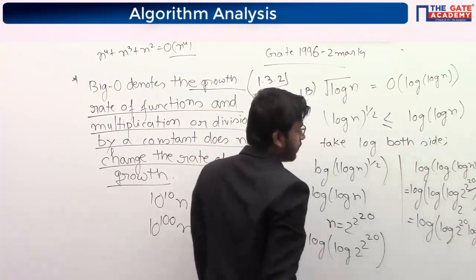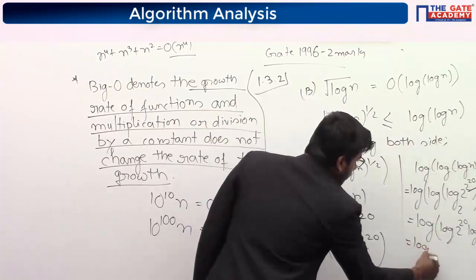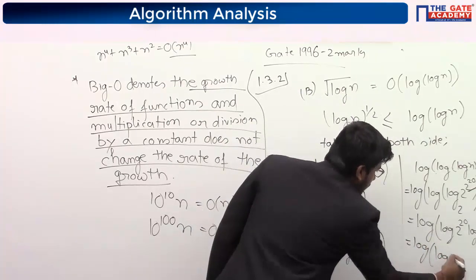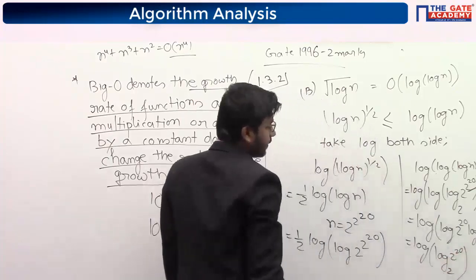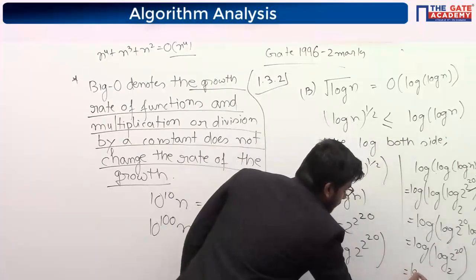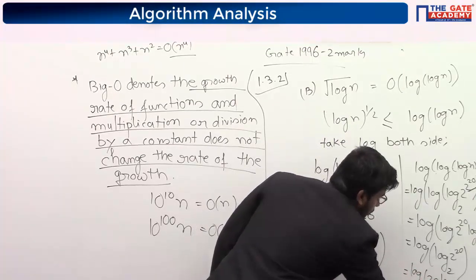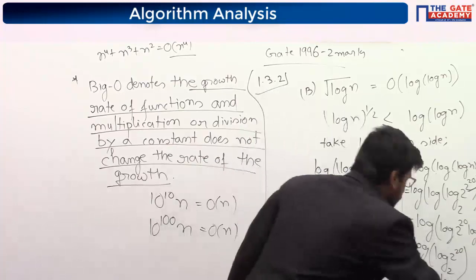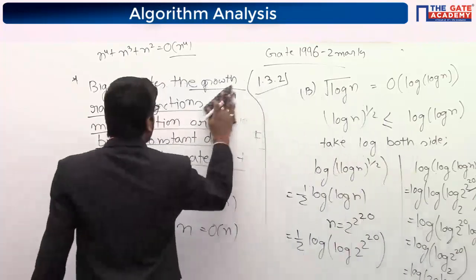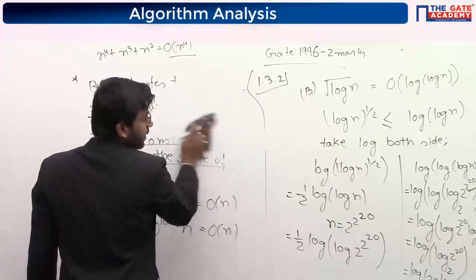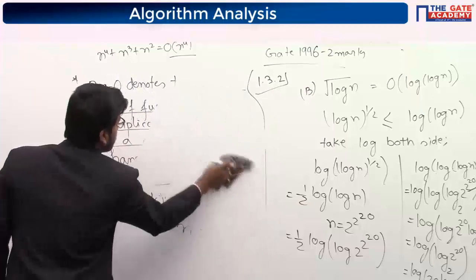Log 2 is 1 only. So it will give log of 2 to the power 20. Here also the power will come outside, 20 log 2, and log 2 is again 1.